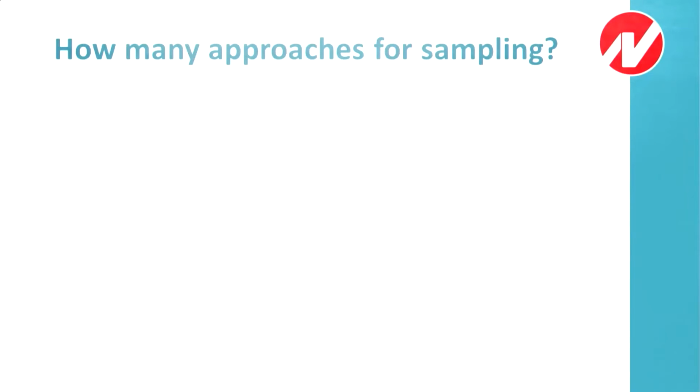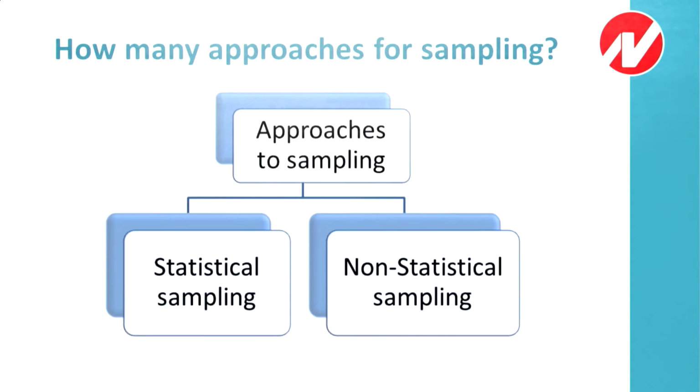So the next topic we start with is how many approaches are there for sampling. Now we will move on to a new topic, that is approach for sampling. There are two approaches, statistical sampling and non-statistical sampling. We can use two methods. We can use statistics also and we can use other methods also in which statistics will not be useful. So first we will discuss what is statistical sampling and then what is non-statistical sampling.